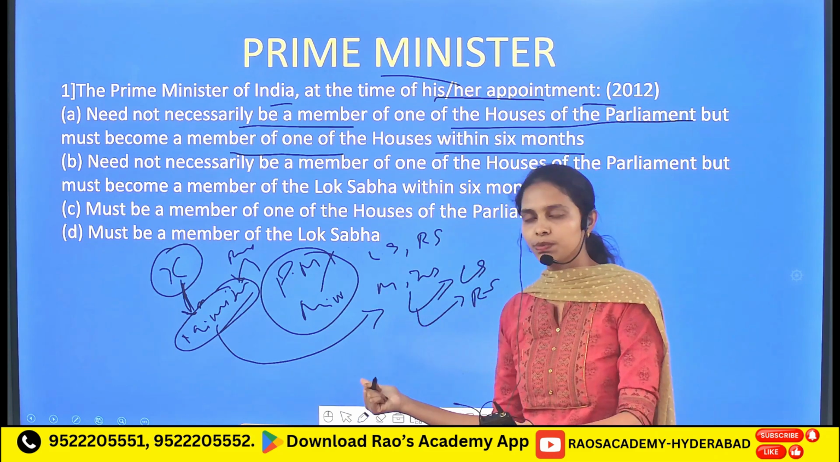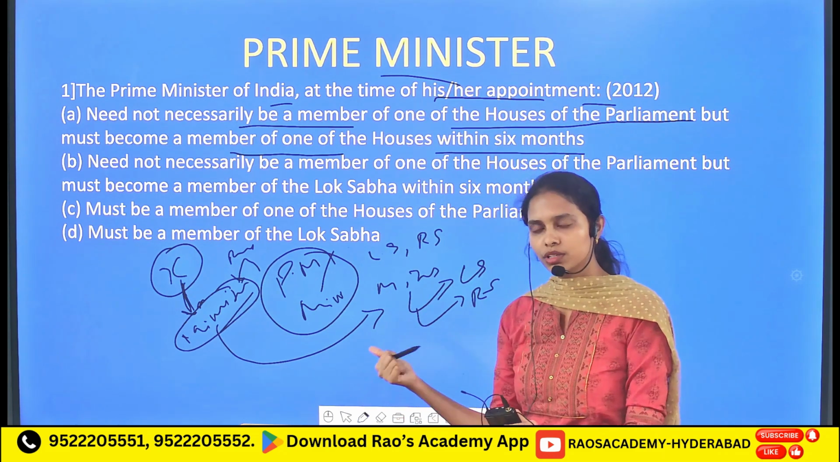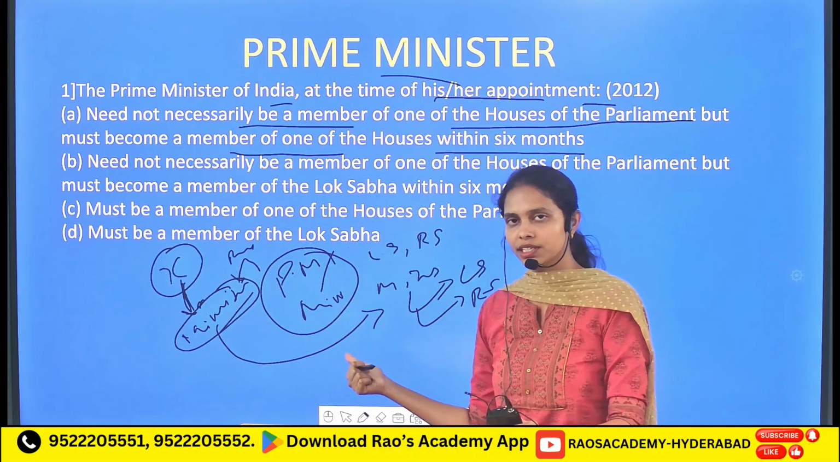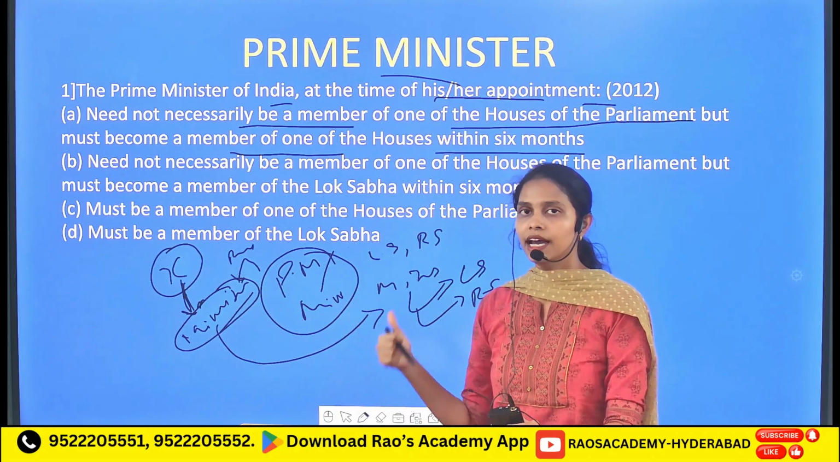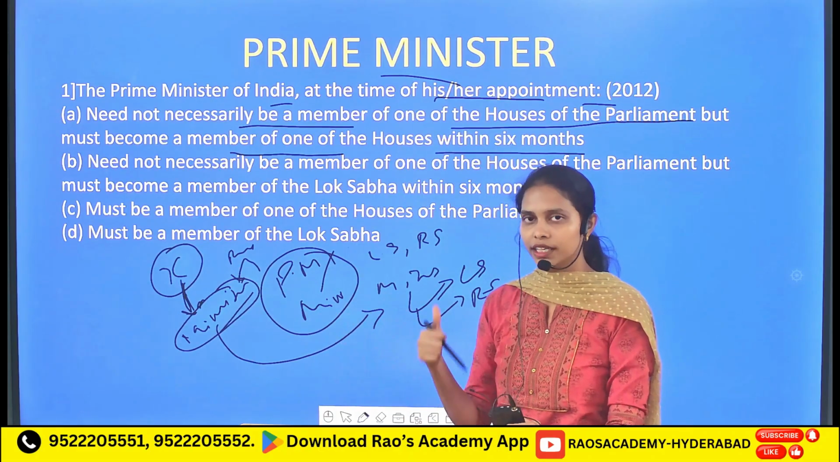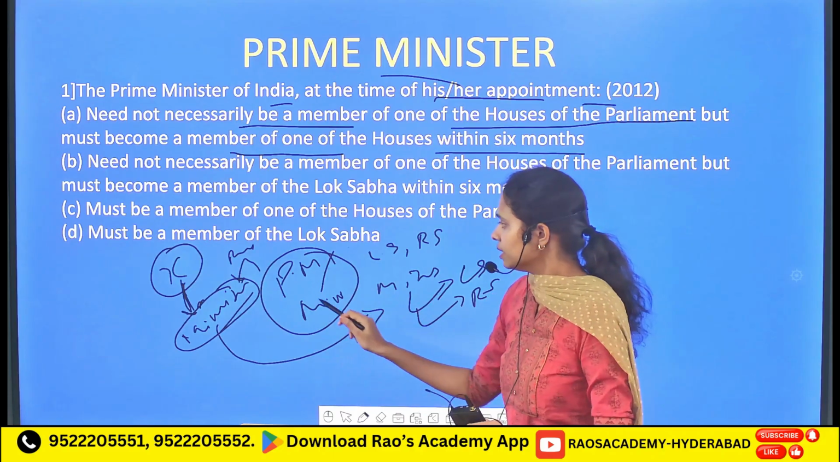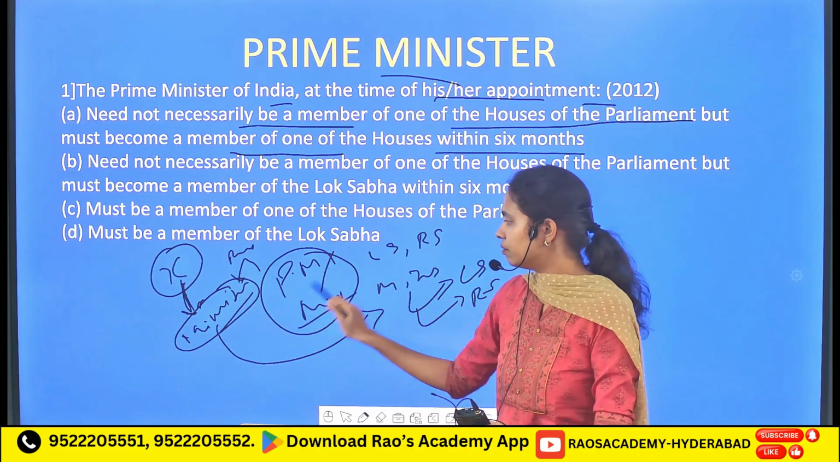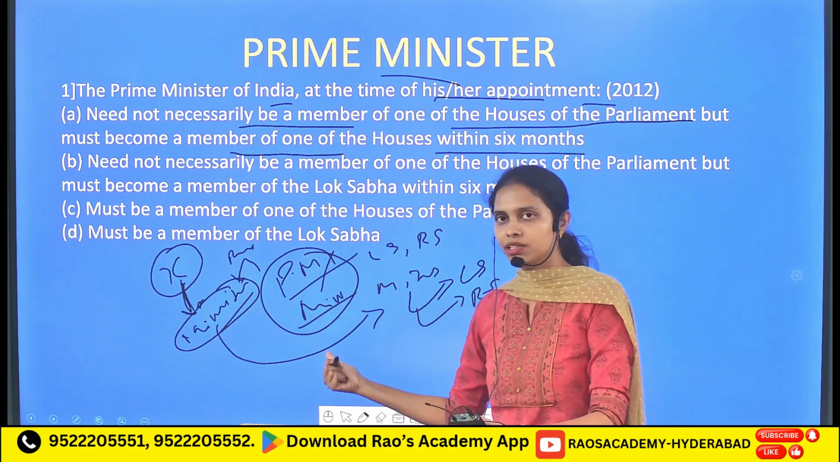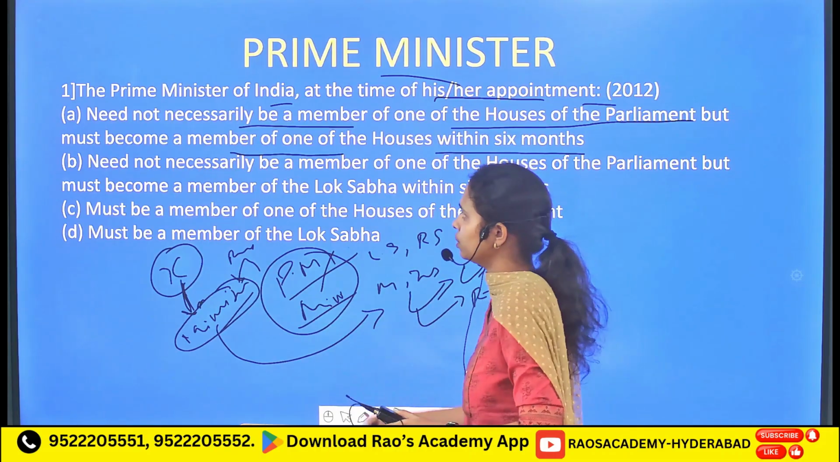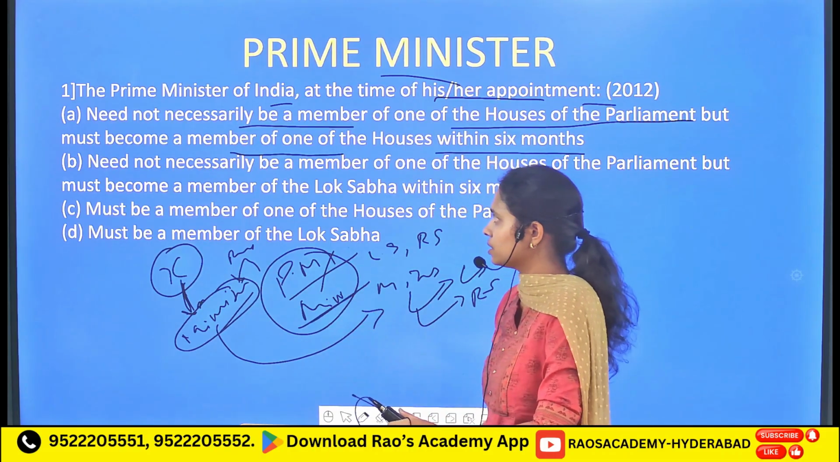So any person who is not a member of Lok Sabha or Rajya Sabha can become a minister, and after becoming minister, he has to join as a member of either Lok Sabha or Rajya Sabha. This particular provision applies to both the Prime Minister as well as the ministers of the union government as well as the state governments.